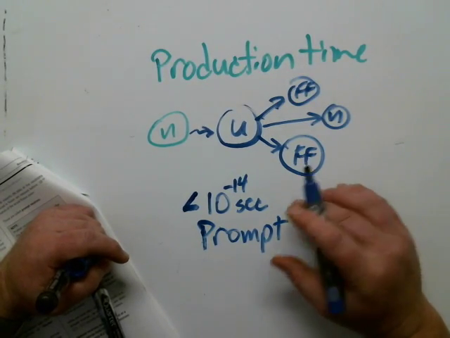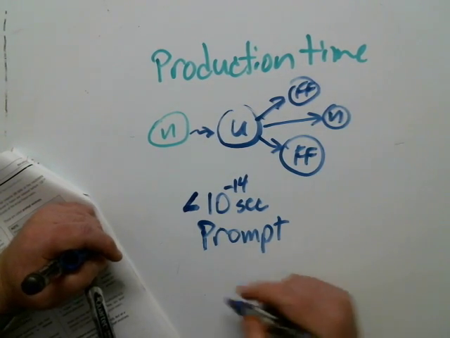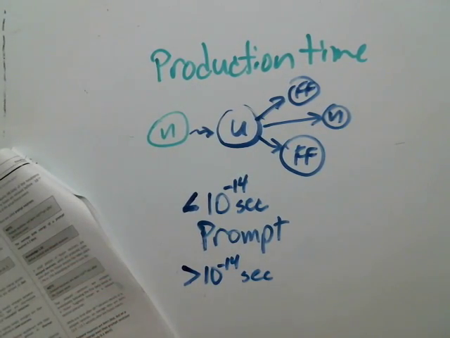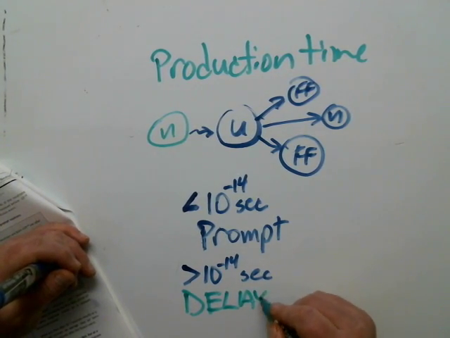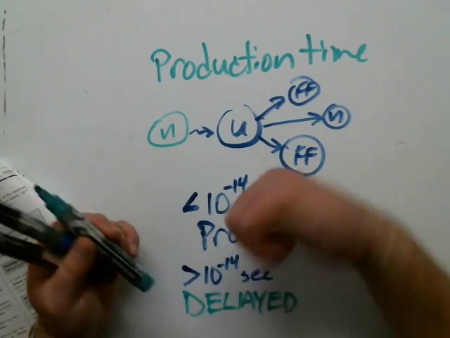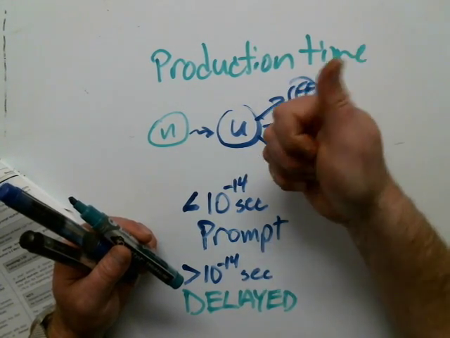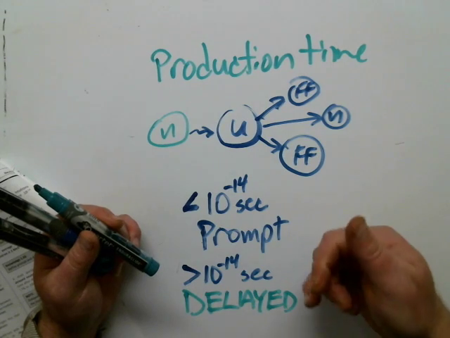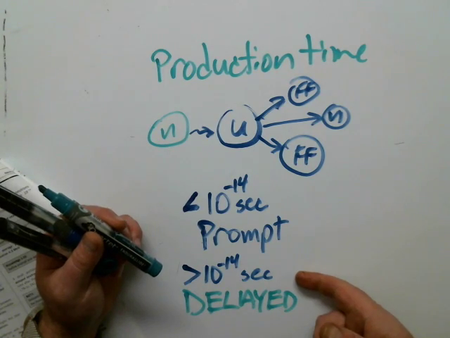You can guess then that there's going to be something other than prompt in terms of when the neutron shows up. And we're going to call that greater than 10 to the minus 14th seconds, delayed neutrons. So in terms of origin, I could have a fission neutron at an energy level of 2 megaelectron volts, so it's a fission neutron that's fast, and it was born within 10 to the minus 14 seconds, so it would be a fast prompt fission neutron. Or I could have a fast delayed neutron.